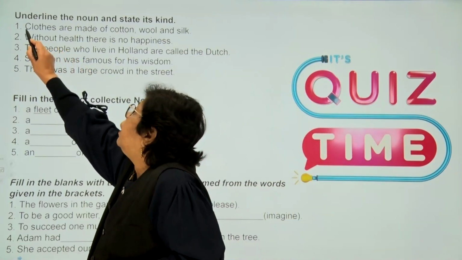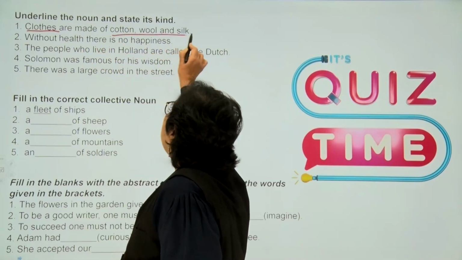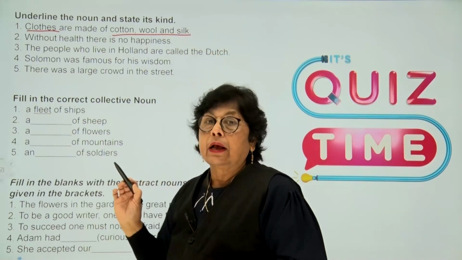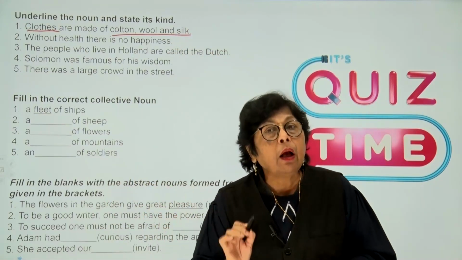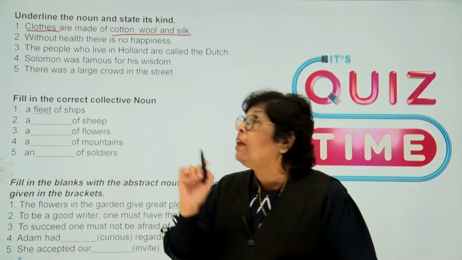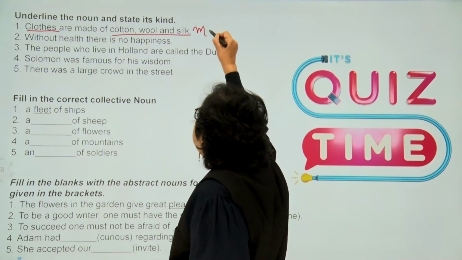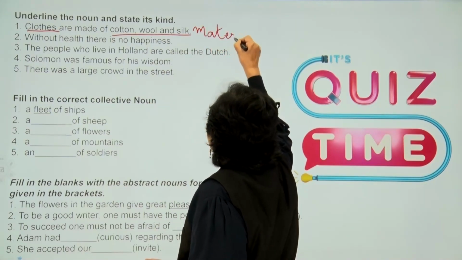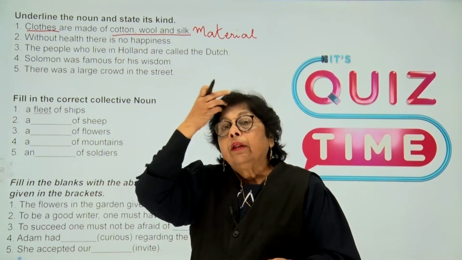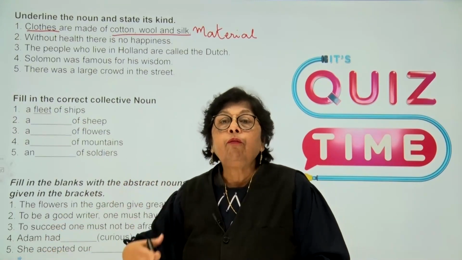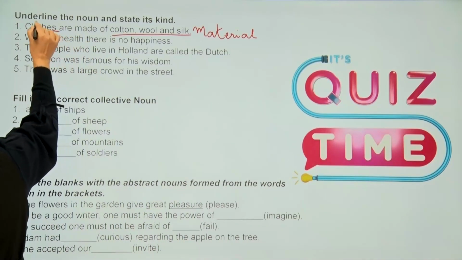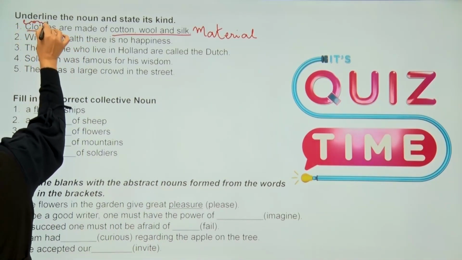The nouns here are clothes, cotton, wool, and silk. Of course, "and" will not come, children. Cotton, wool, silk. These are the three things that will come. These are what we call material nouns. And clothes, children. Clothes is the common name given for every article of garment that we wear. So clothes will be termed as a common noun.